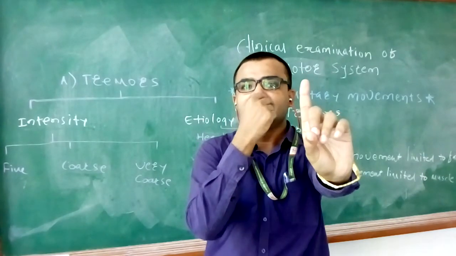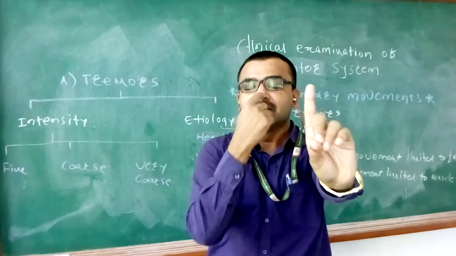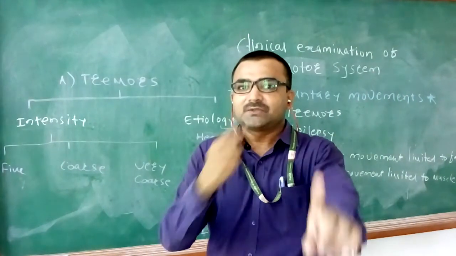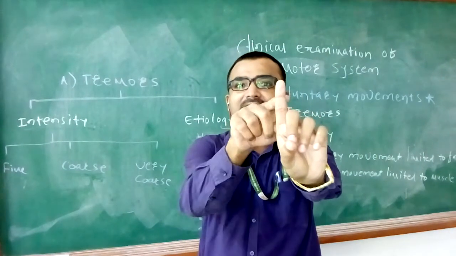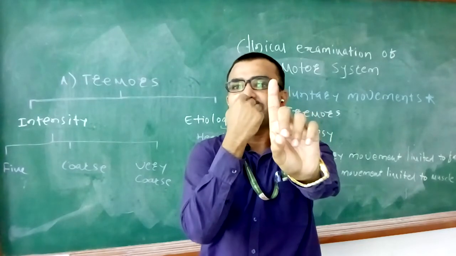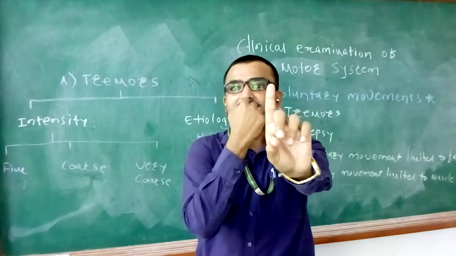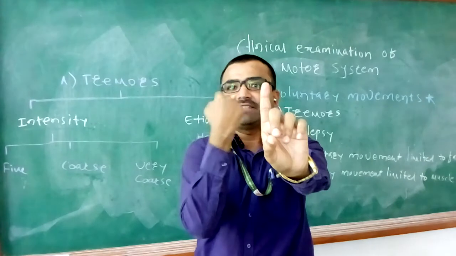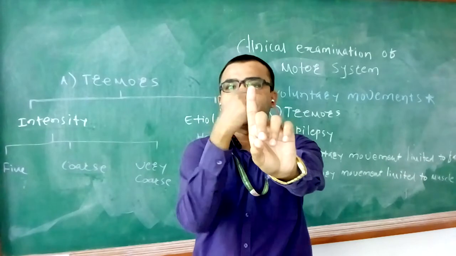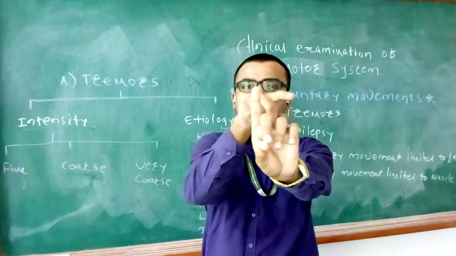This is called the finger nose test. Touch the nose followed by the finger. Okay, this one. If the patient has any cerebellar disorder, as soon as the patient is going to reach the target, like the nose or the finger, the tremor will begin. And what is the characteristic feature of the tremor? The tremors will be coarse to very coarse in nature and they will be oscillatory, like this. The person will be unable to reach the target. The tremors will be oscillatory.